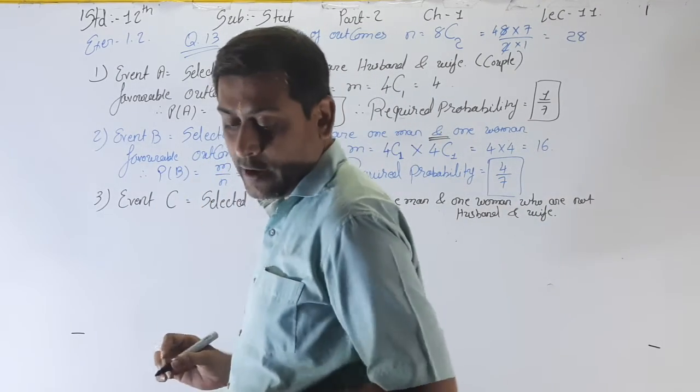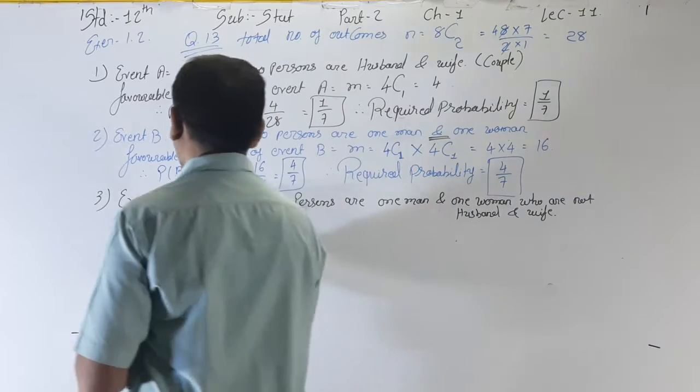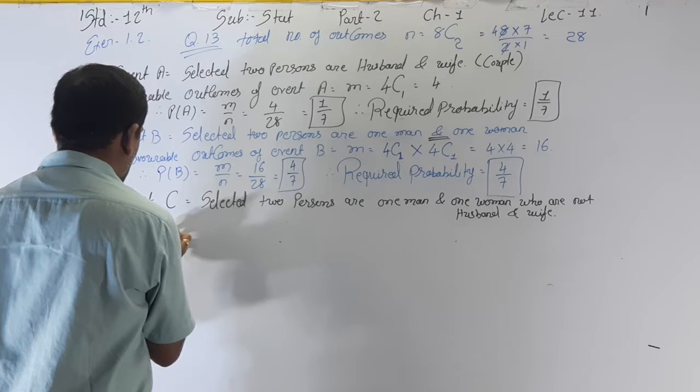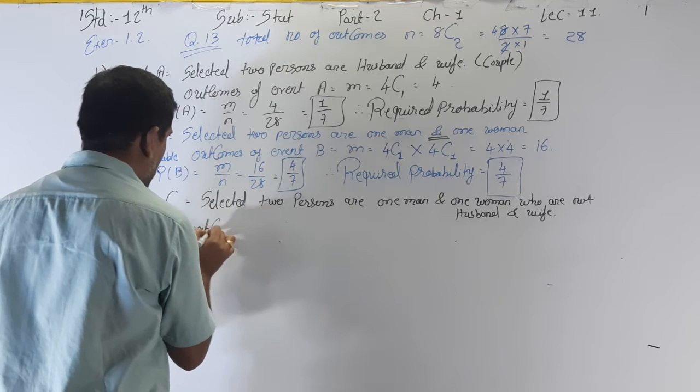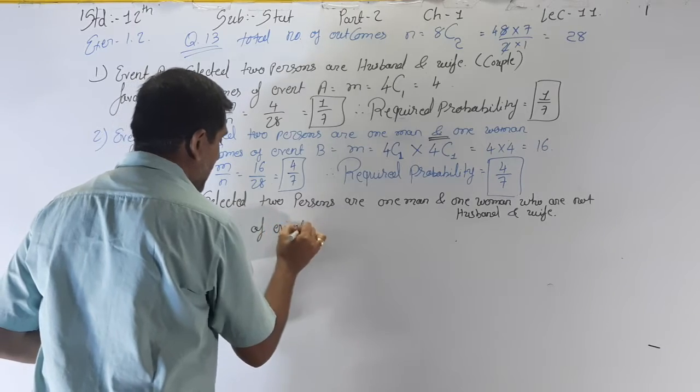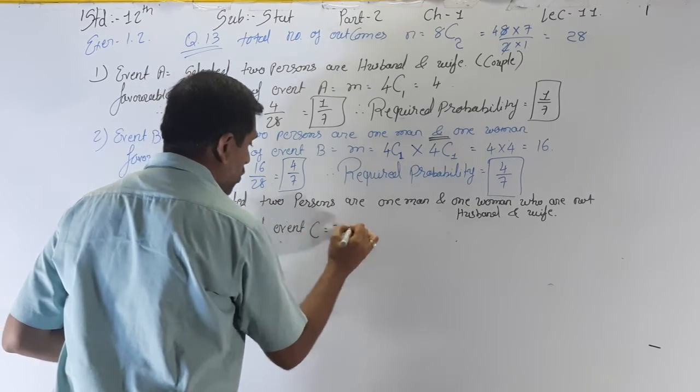That is your event C. Okay, now what are the favorable outcomes? Favorable outcomes of event C. M is equal to what?